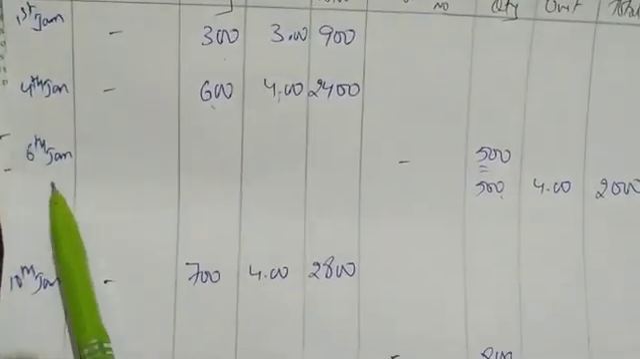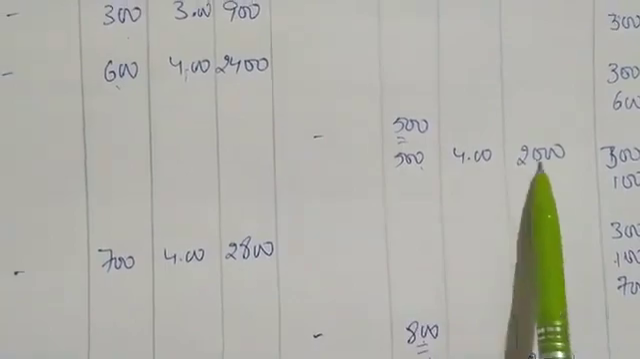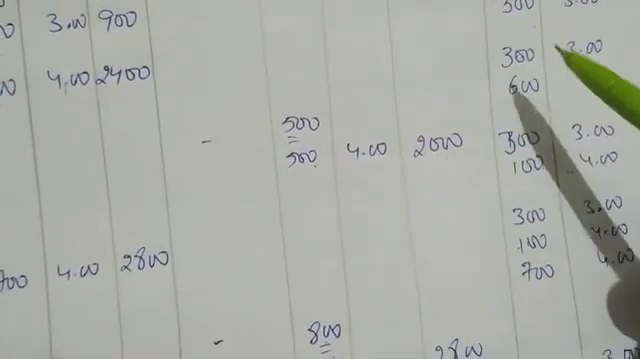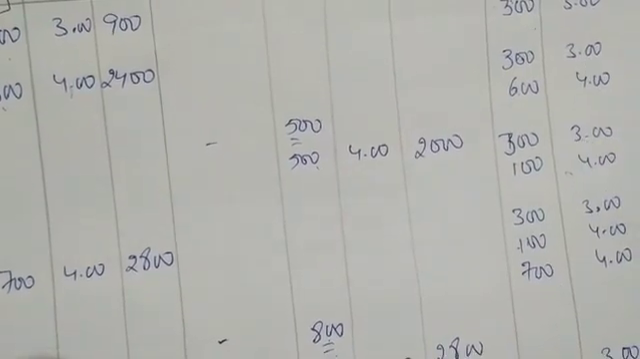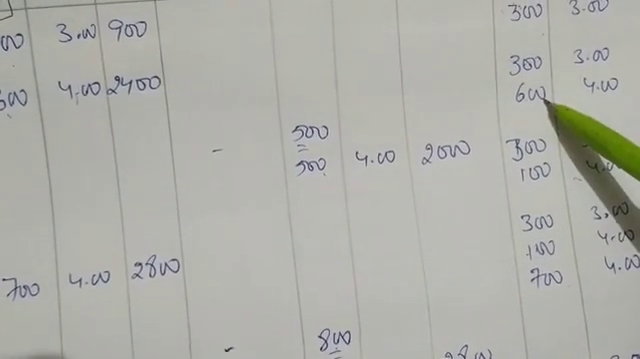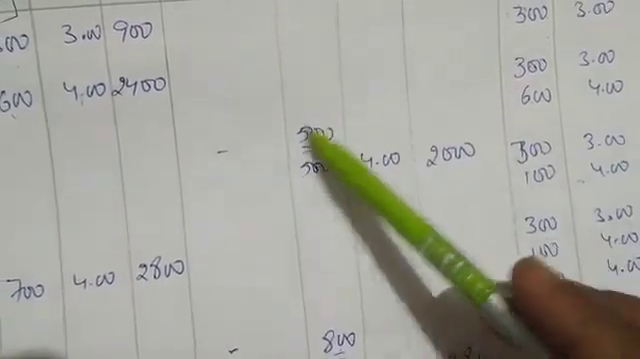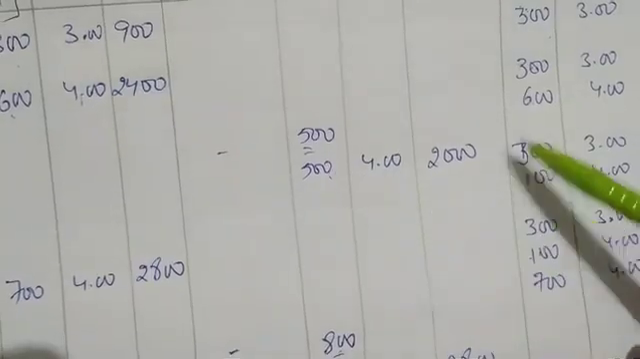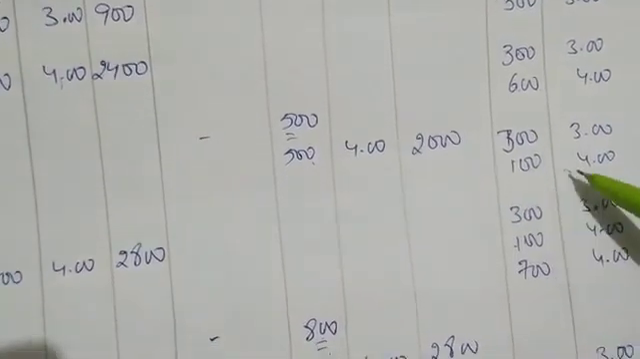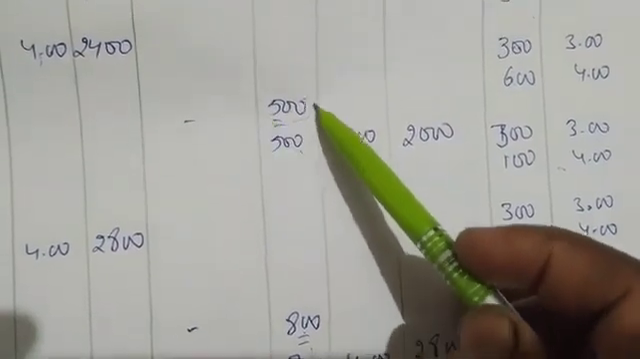The next date is what? 6th January. You have purchased 500 units at rupees 4, so you are having 2000 here. So the balance first, this 300 you have tried here, 300 at rupees 3, 900. Then from 600 you have issued 500. How much is left over? 100. You can easily issue 500 from 600. So with 4 rupees, 400. Don't get confused. I am writing this just to let us understand how much we are issuing.